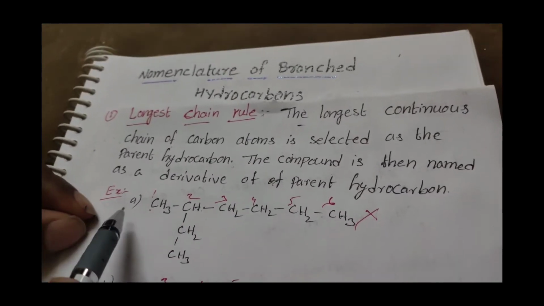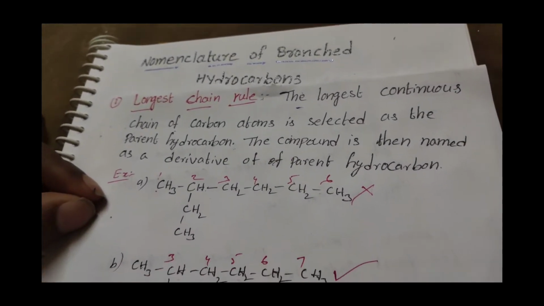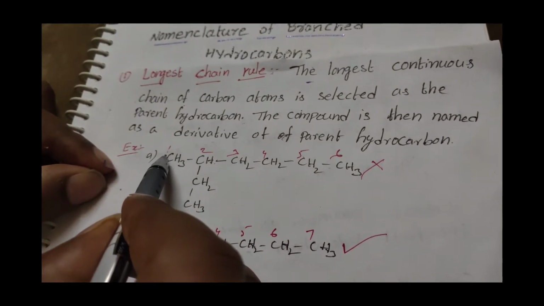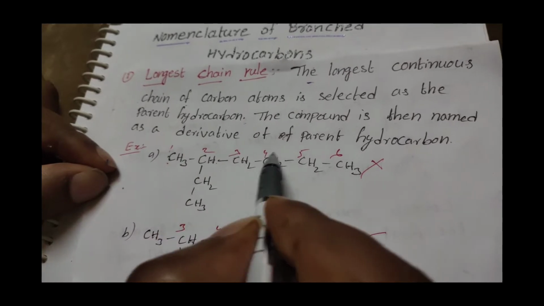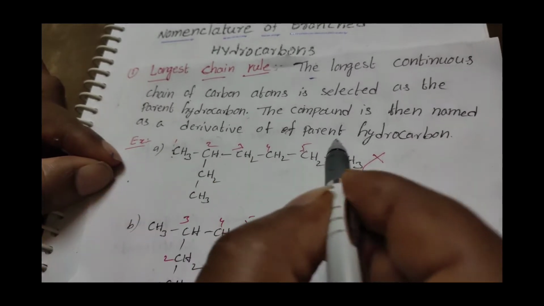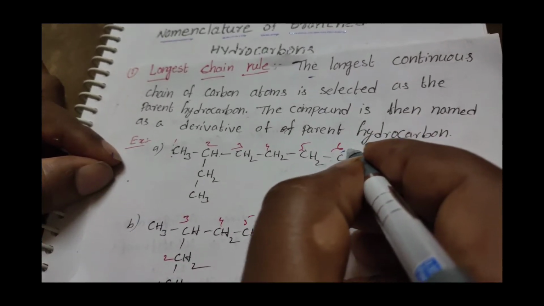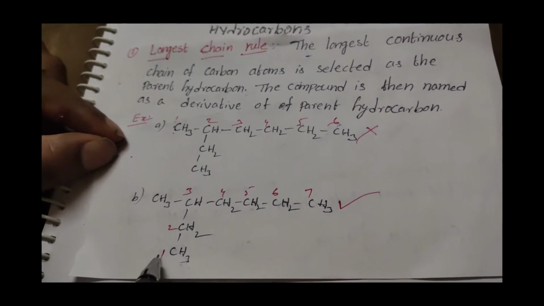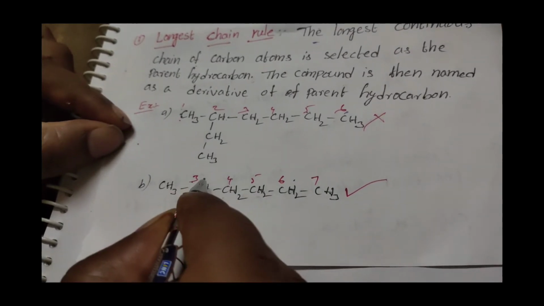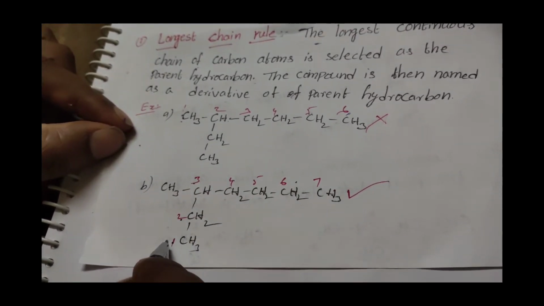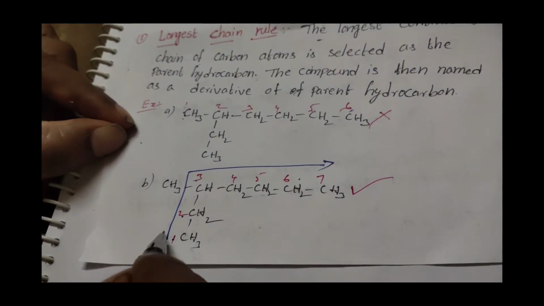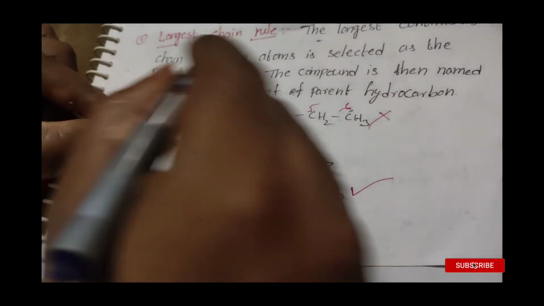For example, here A and B are both the same structure, but in structure A I am giving the numbering from left to right, like 1, 2, 3, 4, 5, 6. If I give the numbering from left to right, it will cover only 6 carbons, whereas if I give the numbering from here onwards, like 1, 2, 3, 4, 5, 6, 7, it will cover 7 carbons. That's why giving the numbering this way is the correct method. This is the longest chain rule.